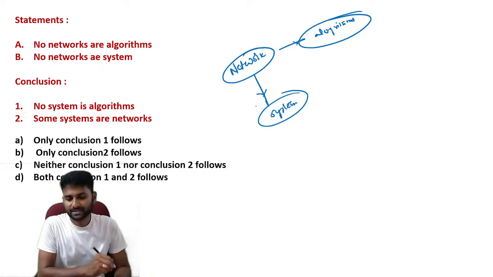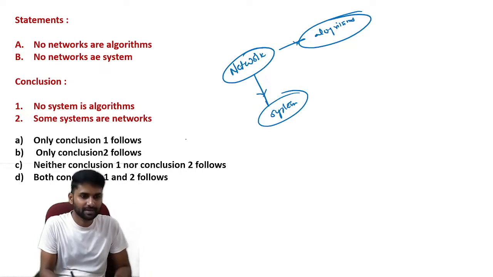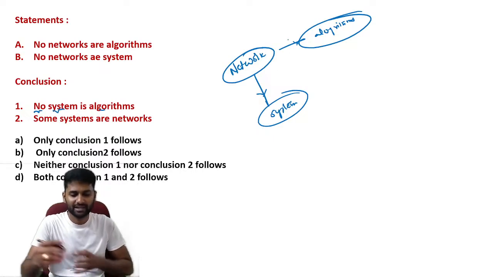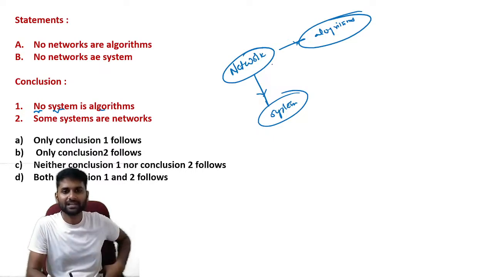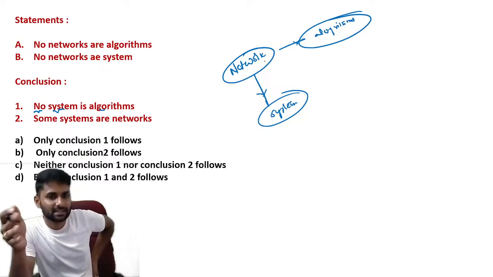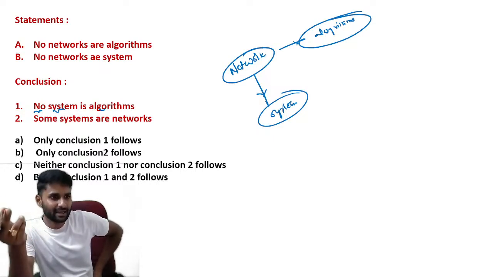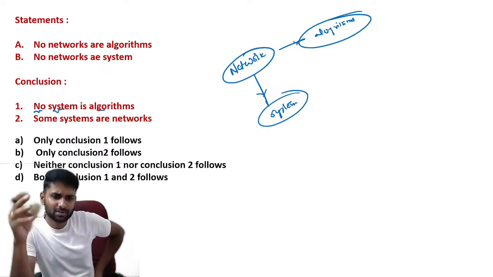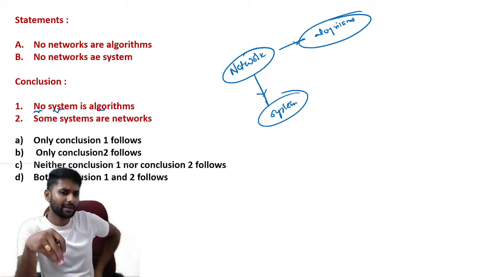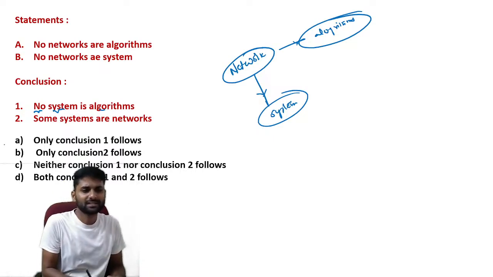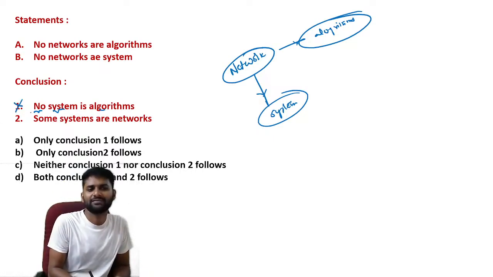These are the statements represented in the picture. Let's check with the conclusion here. They mention, is it possible no system is algorithm? Guys, we don't have any direct reference here. In our statements, they are talking only about network and algorithm, network and system. They are not talking anything about system and algorithm. It means it is possible that the entire system can be algorithms, or algorithm can be a system. That's why the conclusion is invalid.